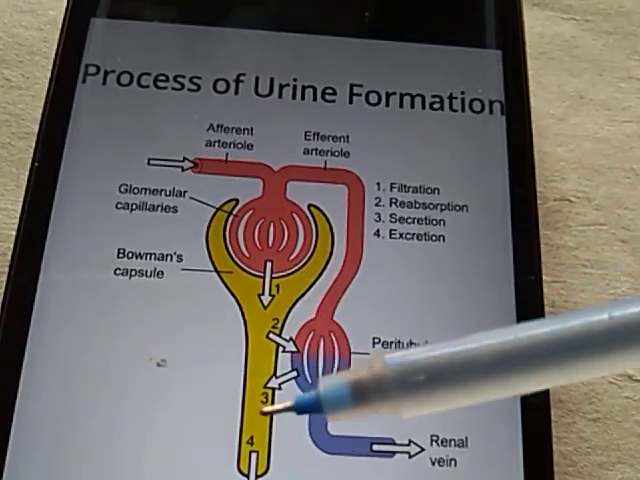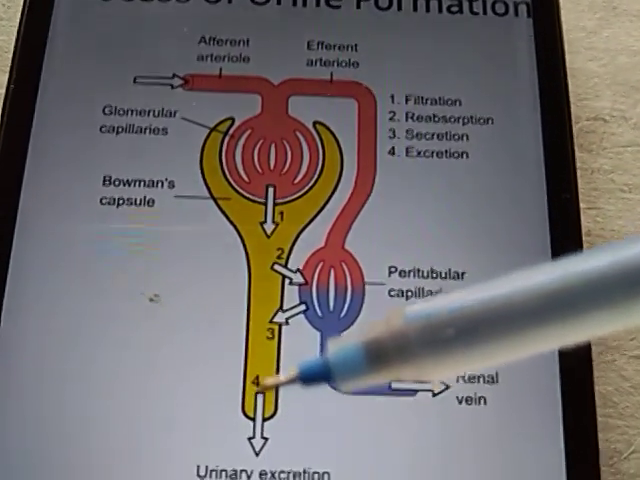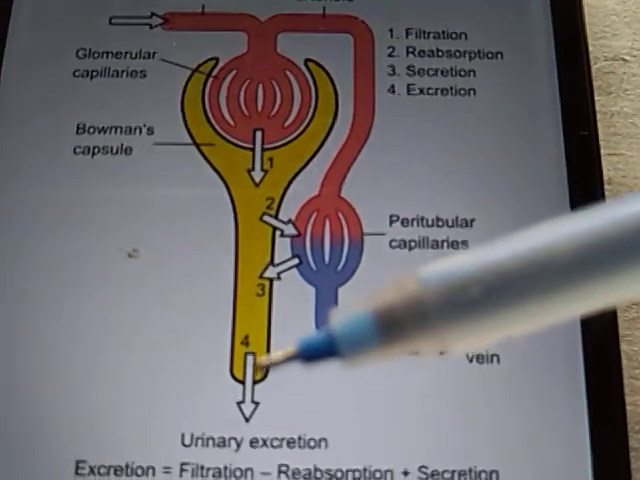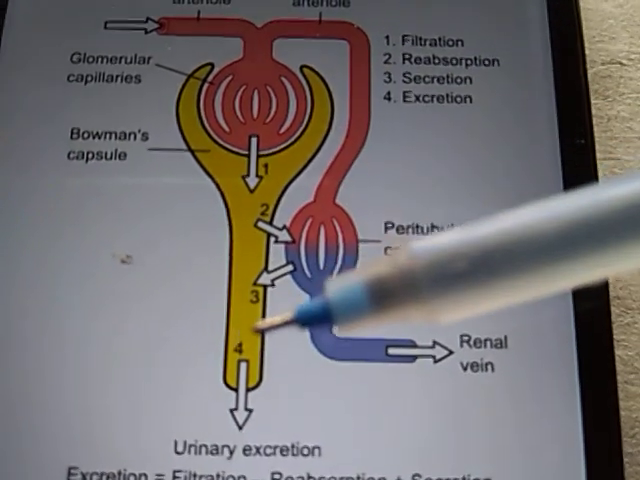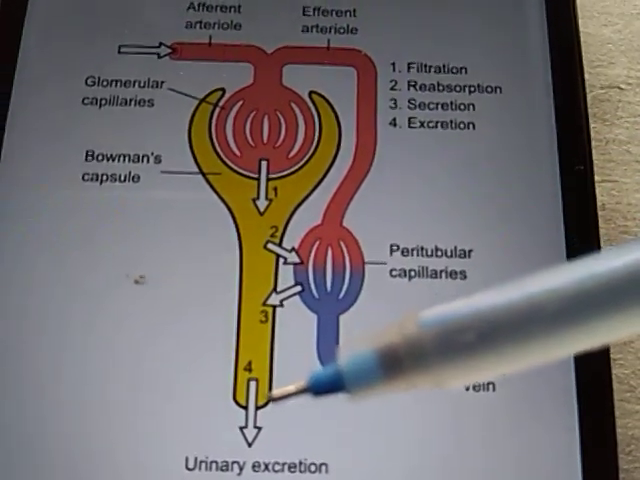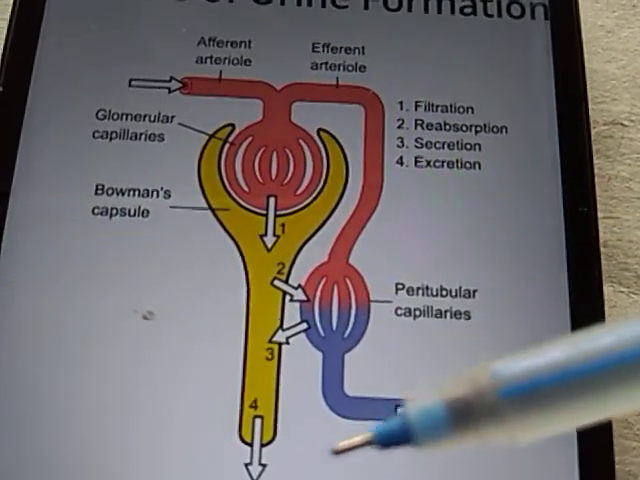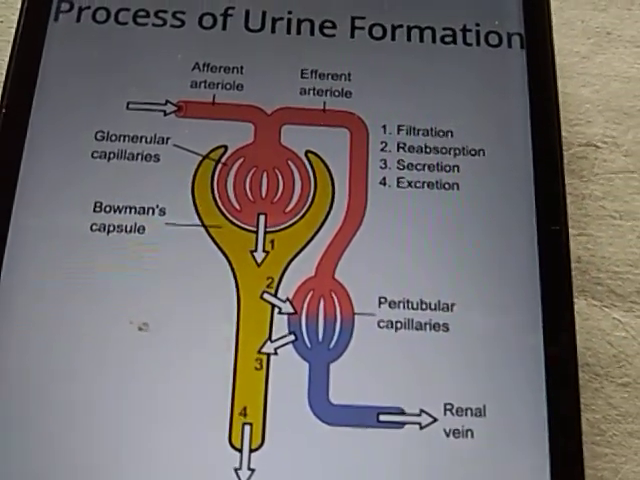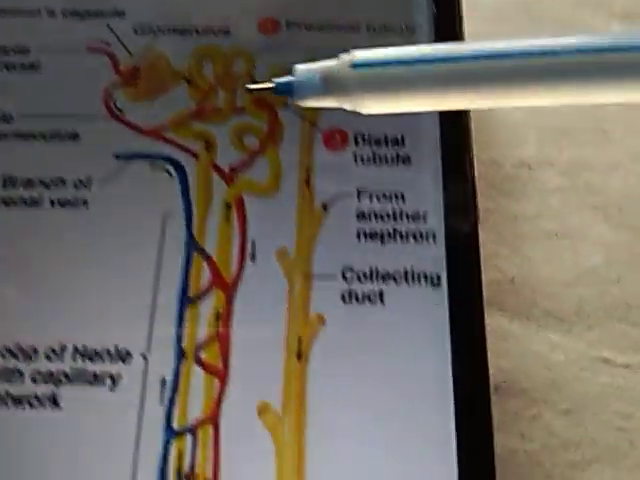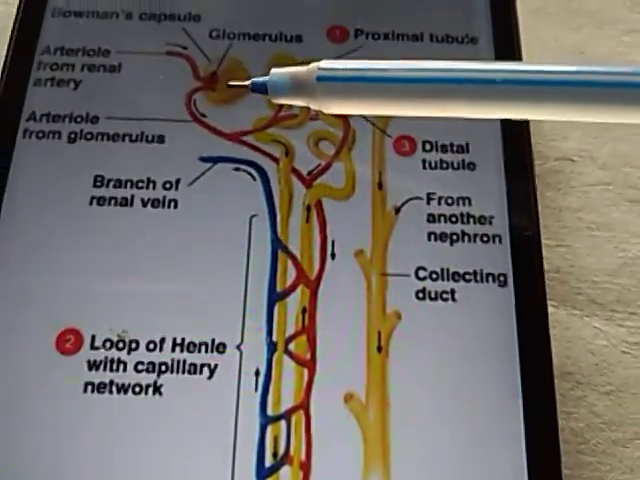So after these three processes, the fluid that is left in this tube is called urine, and this goes down to the collecting duct. See here the structure also again. This is the site of filtration.